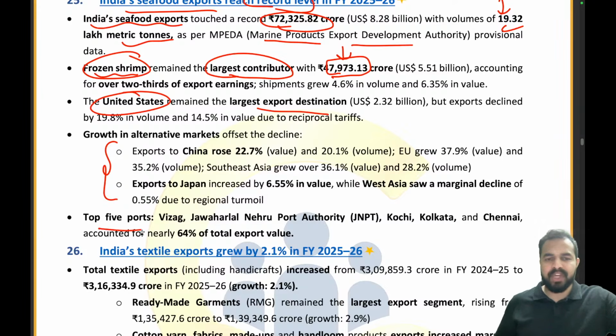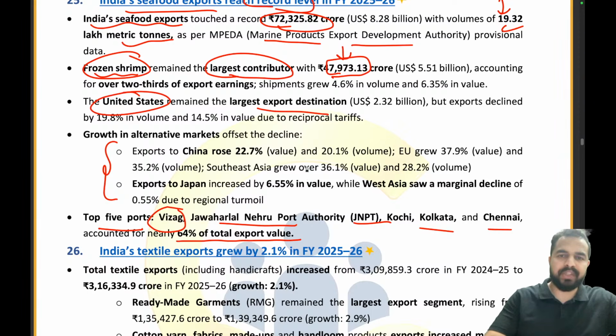Here top 5 ports are been given. So Vizag, Jawaharlal Nehru Port Authority, then Kochi, Kerala, Chennai, which accounted for 64% of the total export value. That's all we need to remember from here. Let's try to answer these questions.